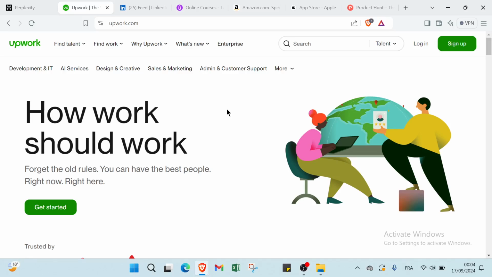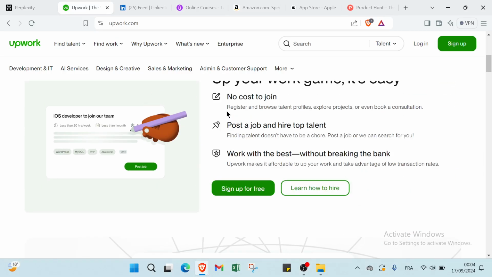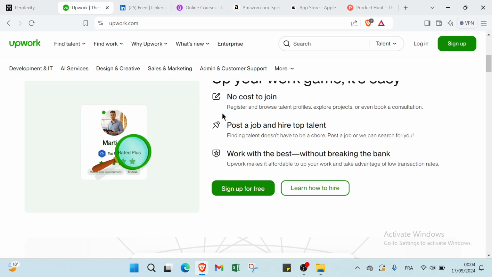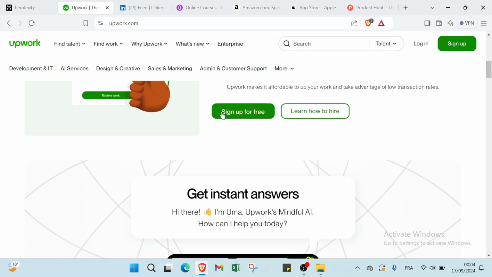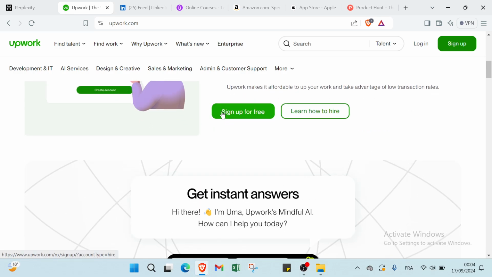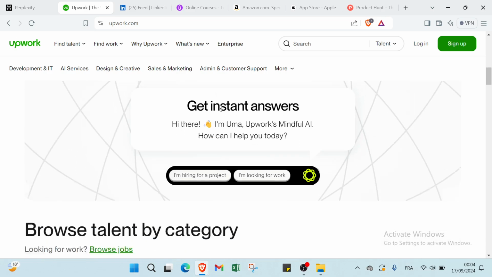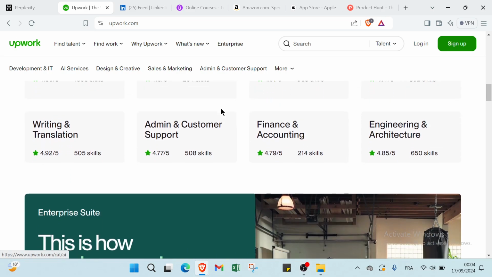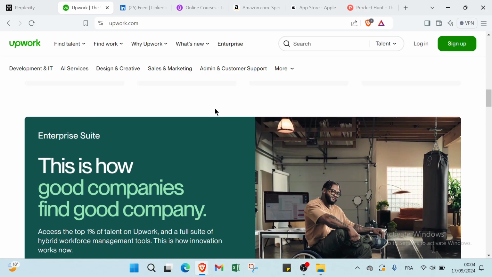So how can you earn money on Upwork? To make money on Upwork, all you have to do is promote your Upwork consultant services on Perplexity to attract clients, leverage your expertise to offer valuable advice, and convert Perplexity interactions into Upwork projects. So this is how it works with Upwork.